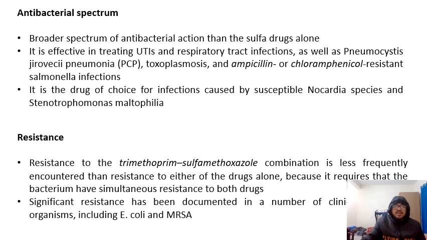So it is a broad spectrum antibacterial agent, effective against UTIs, respiratory tract infections, pneumonia, and ampicillin and chloramphenicol resistant salmonella infection. It is also effective in infections like Nocardia species. Generally there is no resistance found against this combination, but in some organisms resistance has been seen, like E. coli and MRSA.